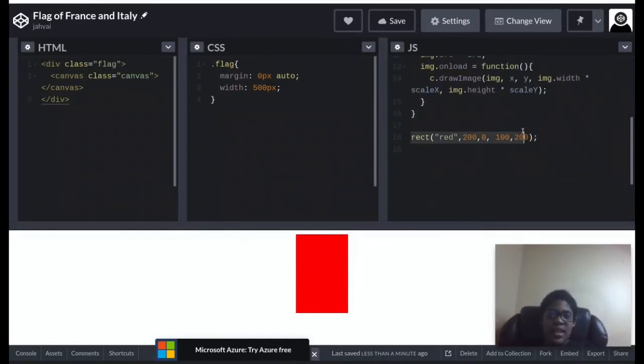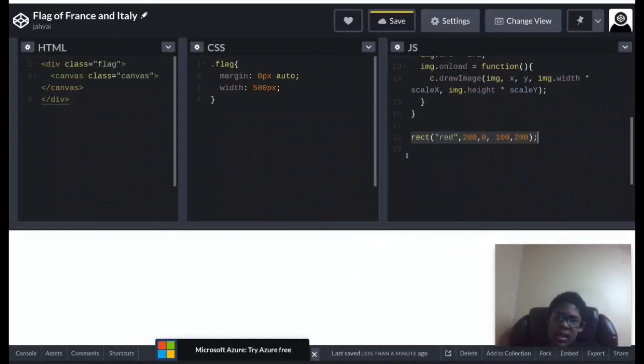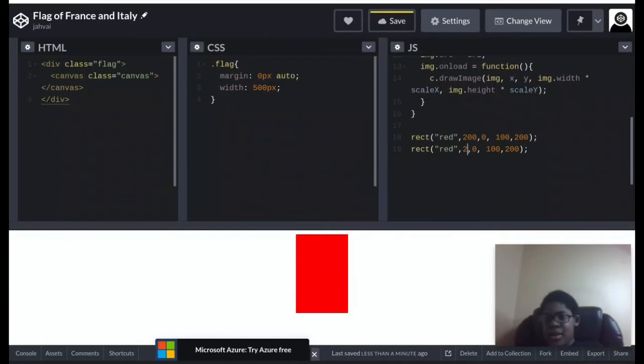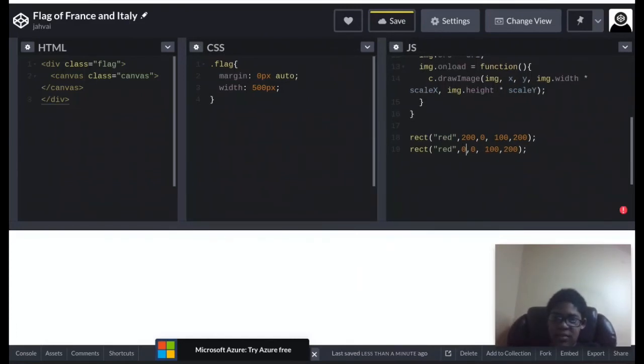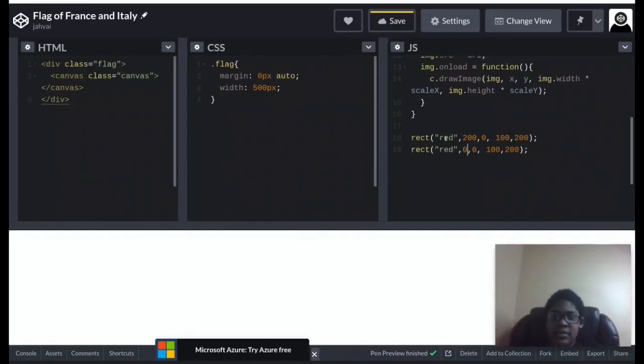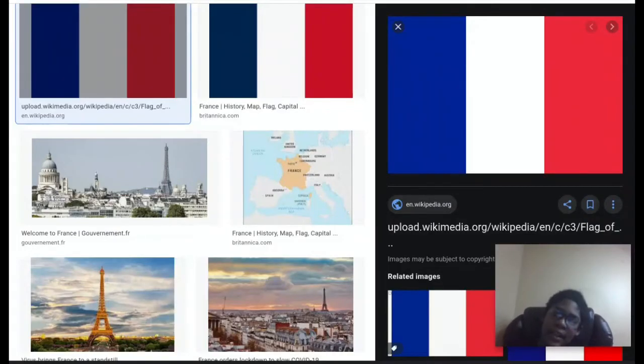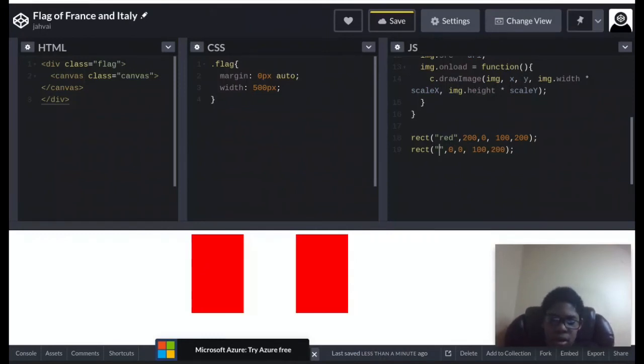Then again, this was a little bit easy. Oops, central. Okay. That was a little bit easy, I will say. I'm pretty sure if I literally put this to 0, that will literally work. Oh wait, 0. Now all we need to do is, for France, we need to put that to blue. Now, yes, that actually looks like the flag. See, we got the flag down.